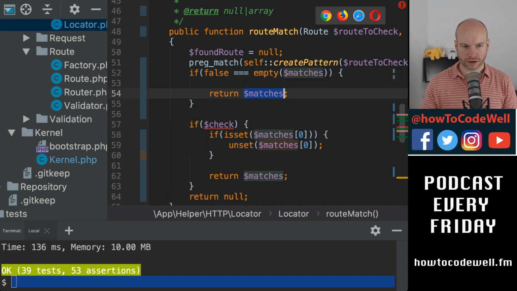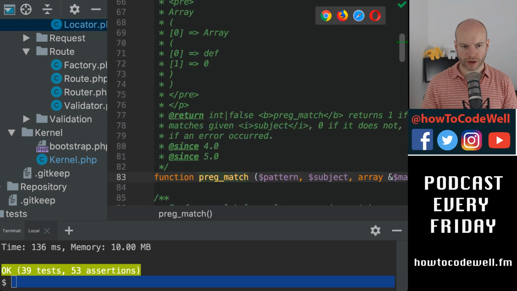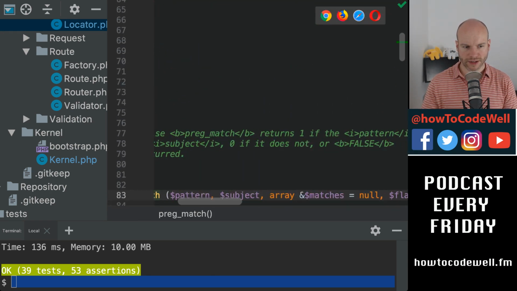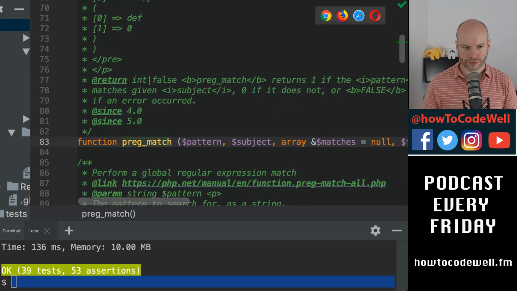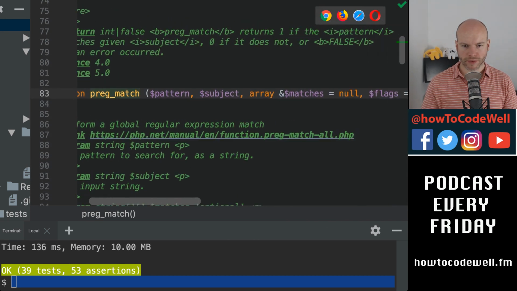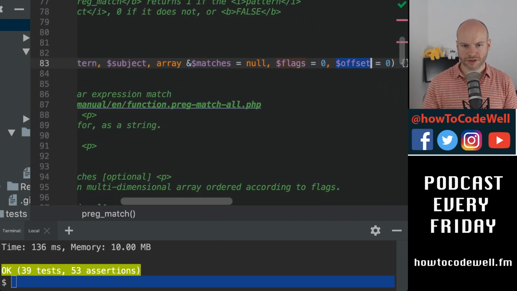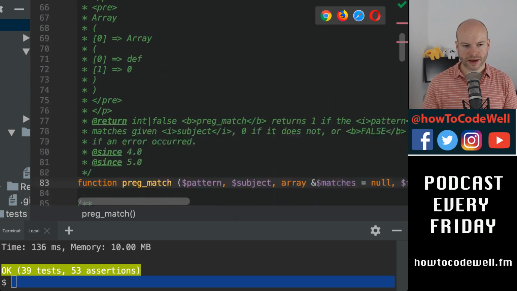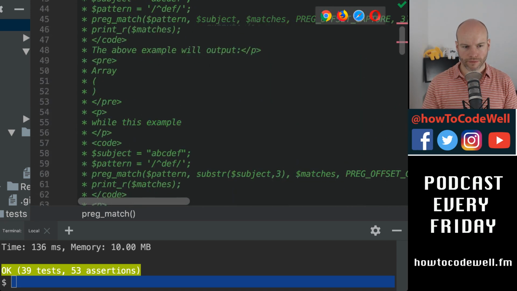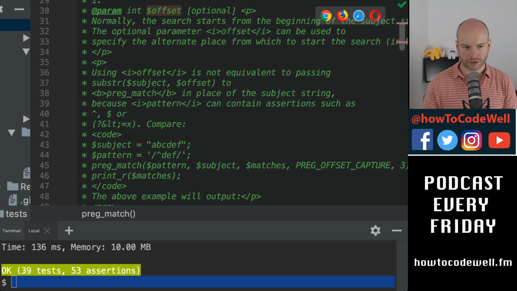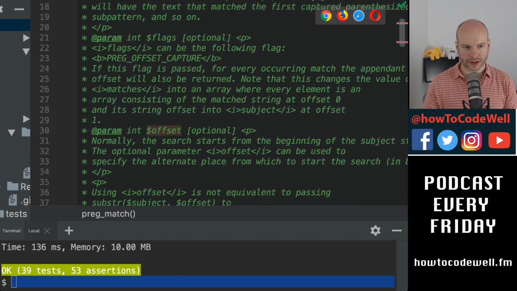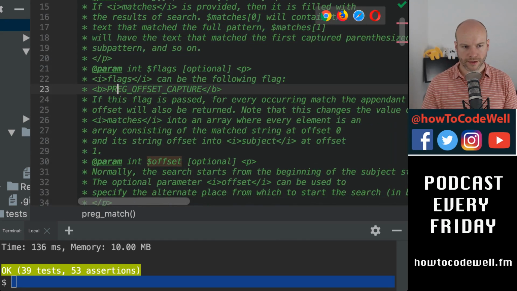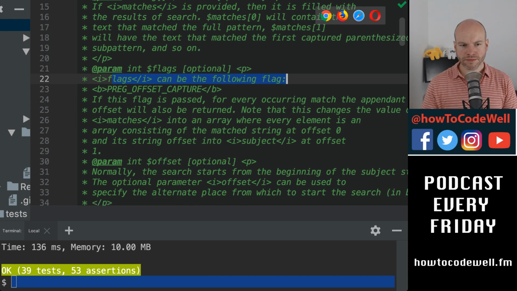Let me just have a look at preg and see if there's any flags that we can supply, because I think there is. So we've got flags 0 and offset 0. We want to somehow get rid of the first thing. We don't really care about that. So that's offset, this is flags. Flags can be used in the following way.